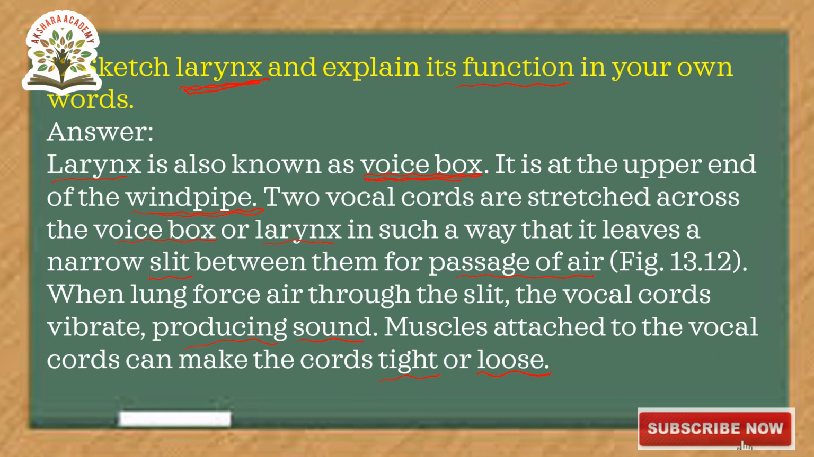So the larynx is also known as the voice box. It is at the upper end of the windpipe. Two vocal cords are stretched across the voice box or larynx in such a way that it leaves a narrow slit between them for passage of air. When the lungs force air through the slit, the vocal cords vibrate. Then it produces the sound. Muscles attached to the vocal cords can make the cords tight or loose.